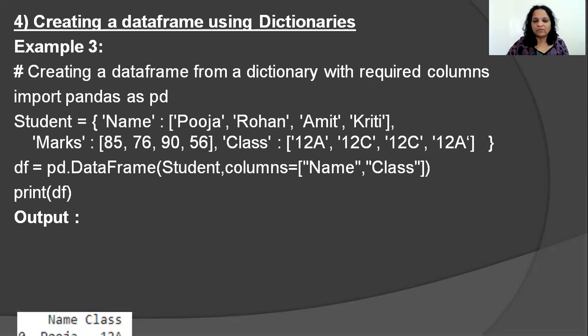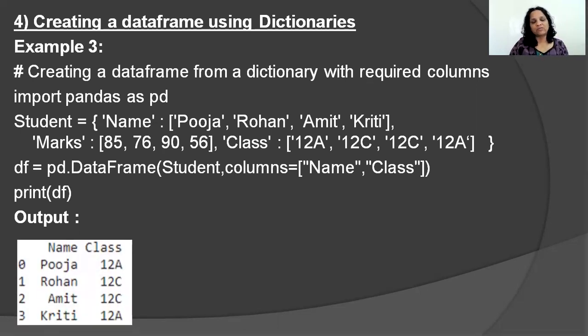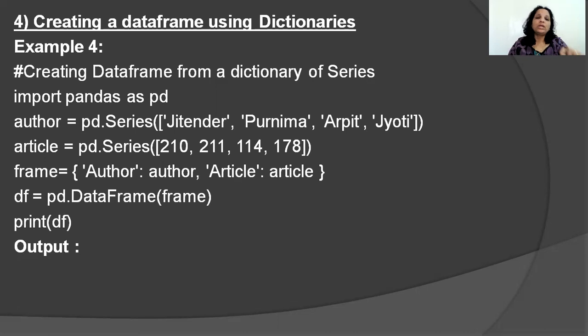So what kind of a data frame am I creating? I'm creating a data frame something like this. Now, another question will arise: what if I wrote name and, instead of class, I wrote division? Okay, then what would happen? We have learned it earlier in the series also. If I write division, then name comes normal. Next to it, under division, you will have NaN values because a key called division does not exist. Clear?